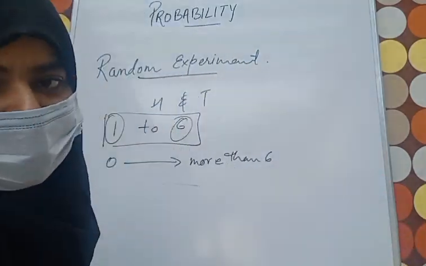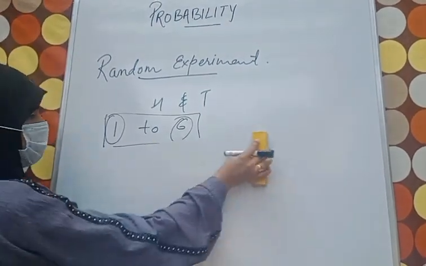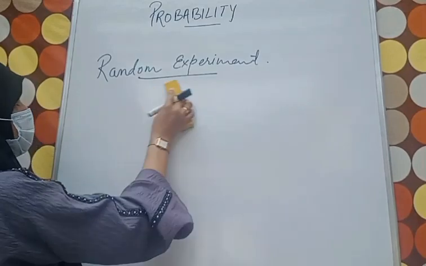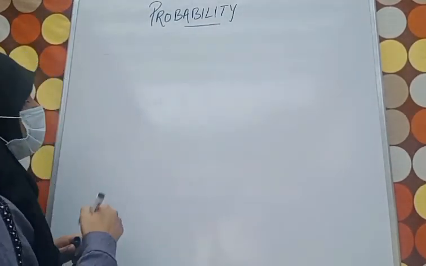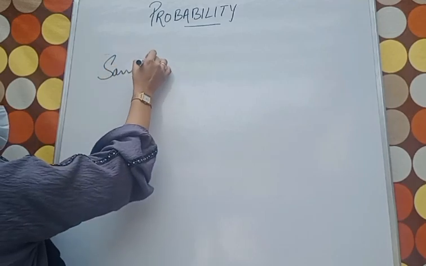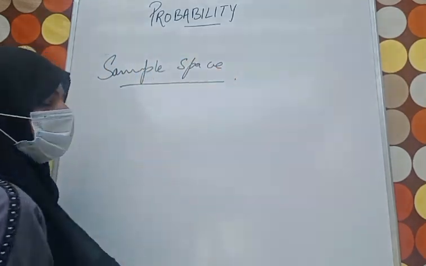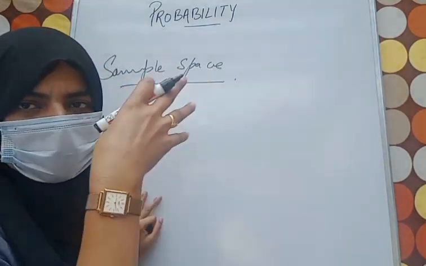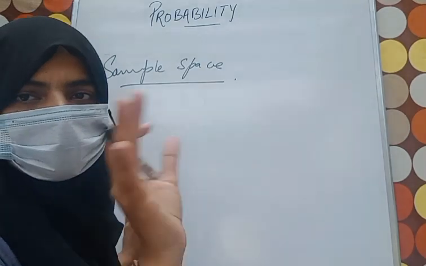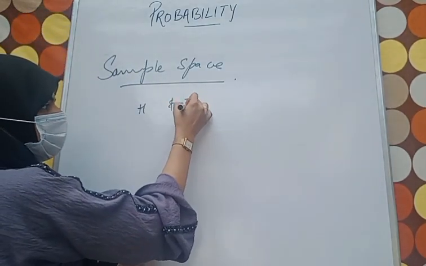Let's have a look at the next part. Next we are going to discuss what? That was your random experiment. The next one is the sample space. What does it mean? It simply means the set of all possible outcomes from a random experiment. Suppose a coin is tossed, head and tail will come.